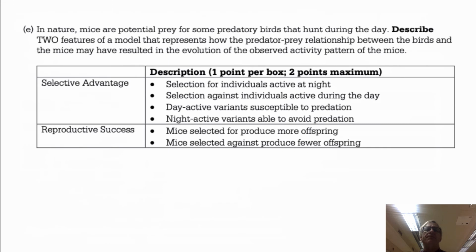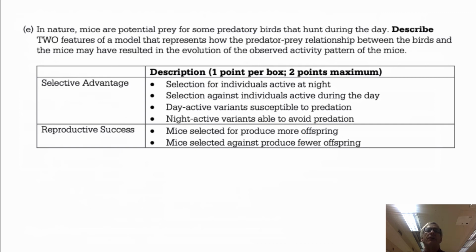Part E, talking about a selective advantage. Well, if the mice are active at night, they will be selected for, meaning that they will survive and they will reproduce. If you're active during the daytime, well, the birds are more likely to capture you and kill you, so you are more likely to be preyed upon.